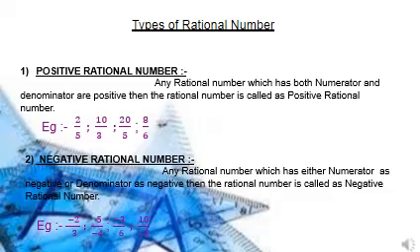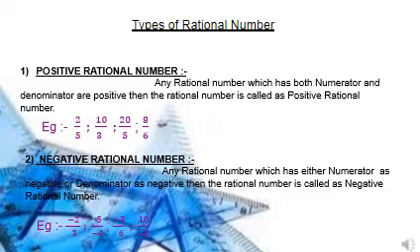Now we will study the types of rational numbers. There are two types of rational numbers. The first one is the positive rational number and the second one is the negative rational number. A positive rational number is defined as any rational number in which both the numerator and denominator are positive. If either one is negative, then it will not be considered a positive rational number.